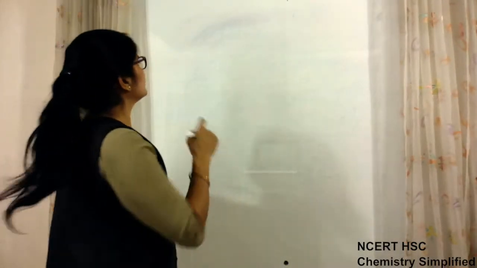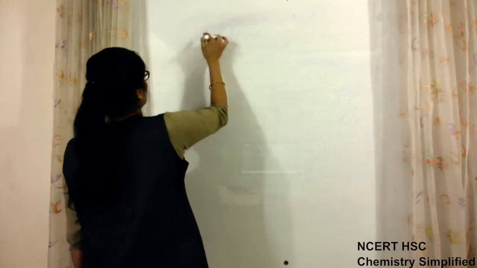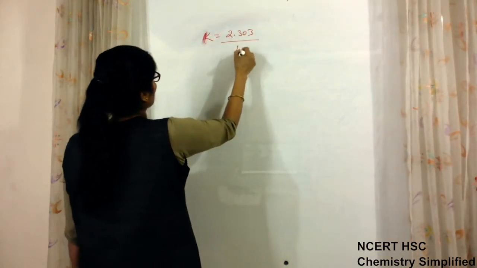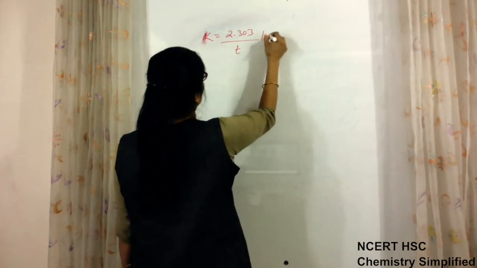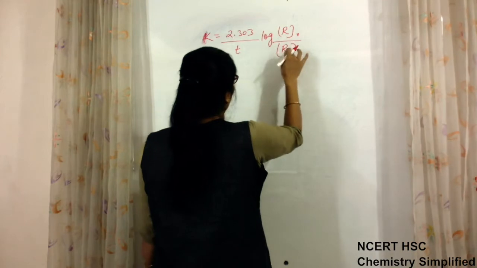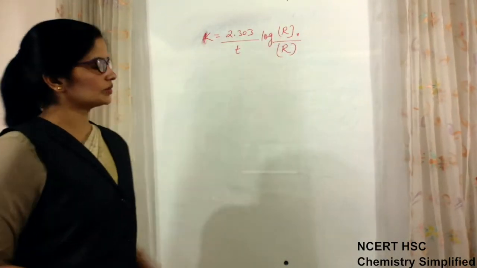Now, after this, I told you that for first order reaction we have the formula. Yesterday we had written K is equal to 2.303 upon t log of R naught upon R, where R is the concentration left after time t. Okay.